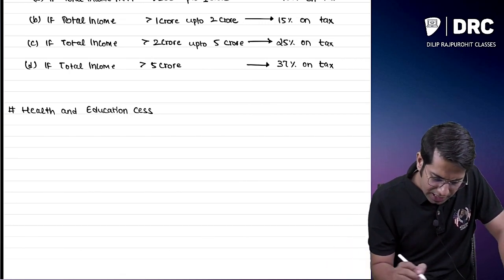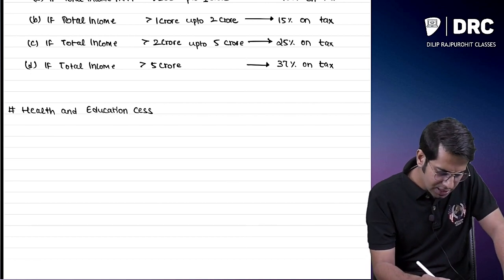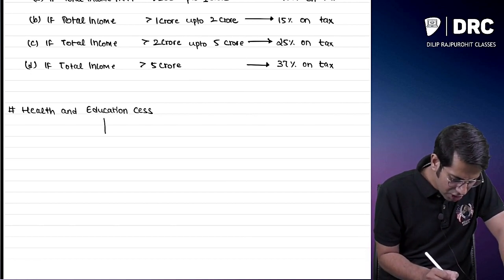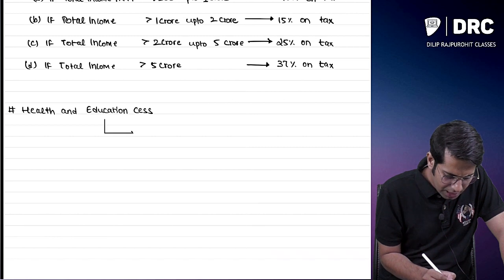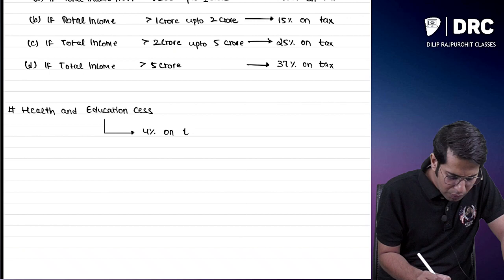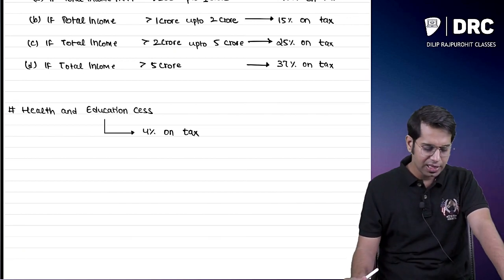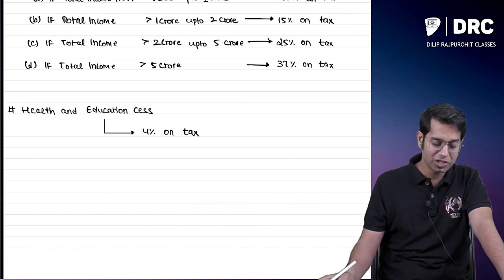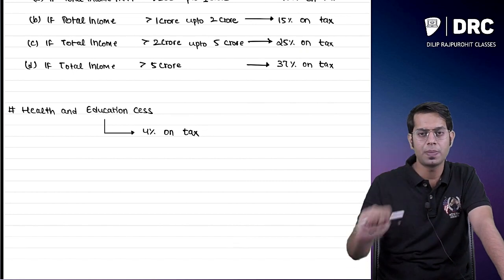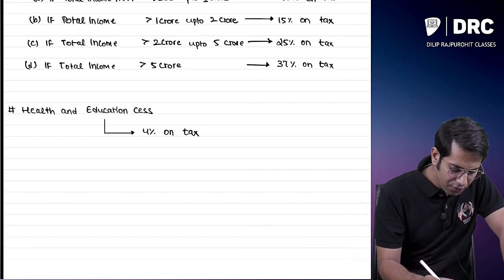Sir, how much is this health and education cess? This health and education cess which you have to pay is equal to 4% on tax. You will have to pay 4% of the tax amount. What is 4% of tax?